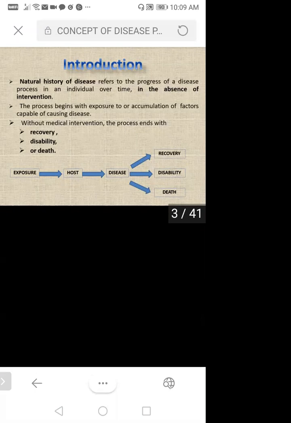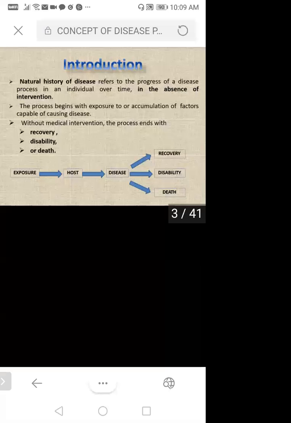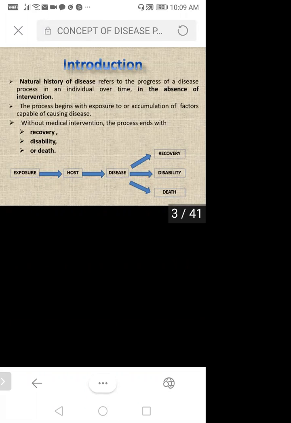So here you can see exposure means environment, because all of the bacteria and viruses we are talking about are in the environment only. When they find some host, like human beings or animals, they are going to form a disease because the number of that particular bacteria or virus increases. Then, if medical intervention is not there, maybe three kinds of conditions will occur: they can recover, they can become disabled, or they may go to death. So these three conditions are there if we are not having medical intervention.